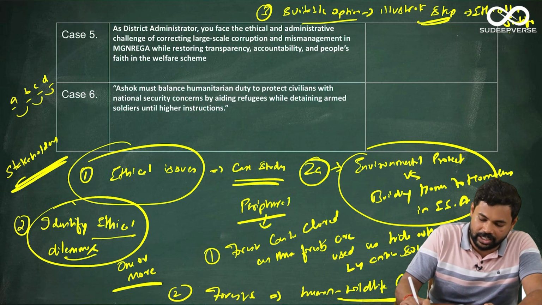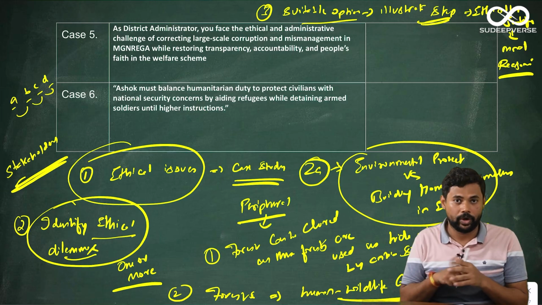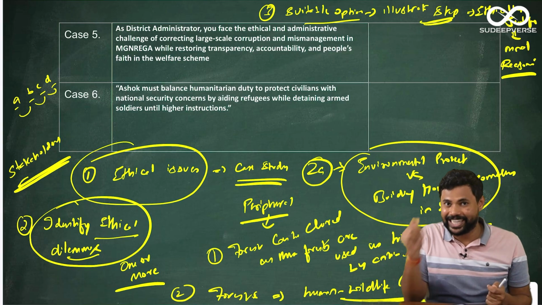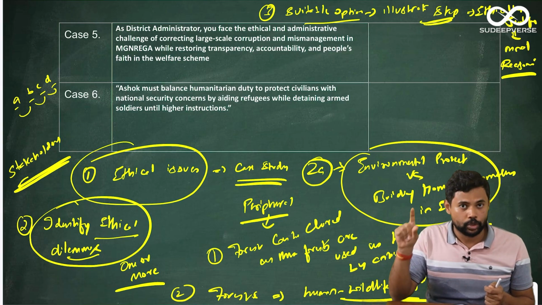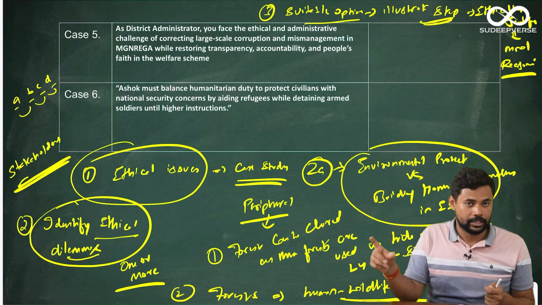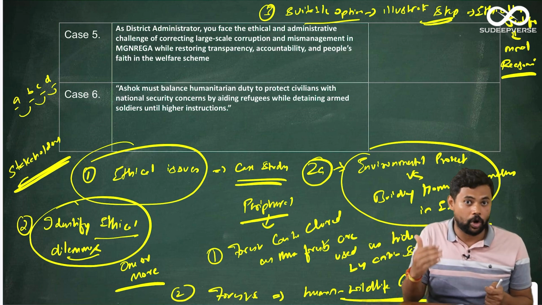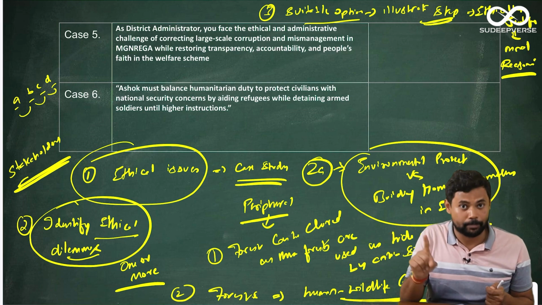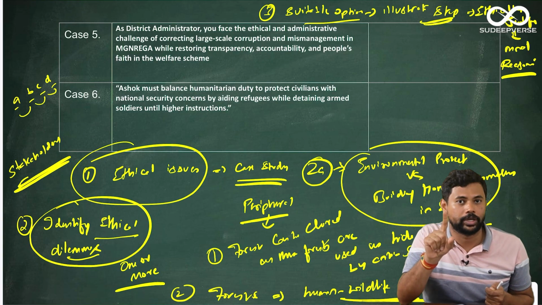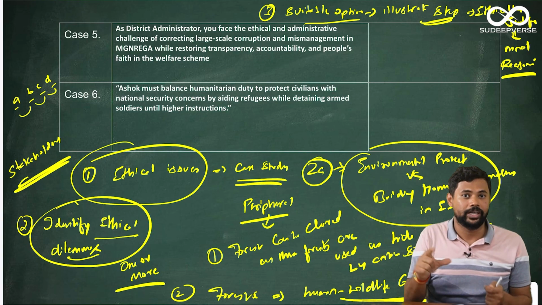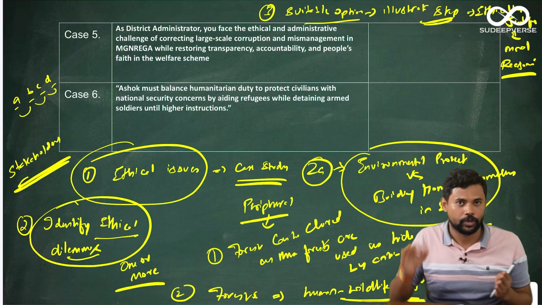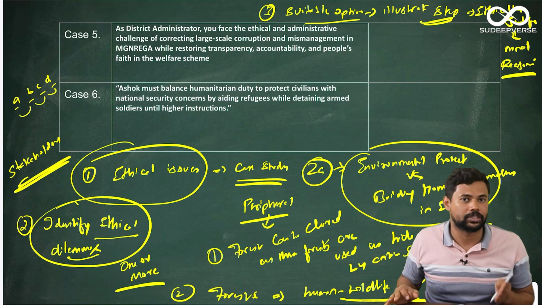So this ethical justification or this moral reasoning becomes very, very important. When you are taking a step, you have to ethically tell that this step 1 should be taken because of this moral reasoning, this step 2 should be taken because of this moral reasoning. That moral reasoning or ethical justification for the steps being taken is very, very important. If you don't justify ethically, that means that you are just writing English. If you write English, you will not get good marks in your case studies.